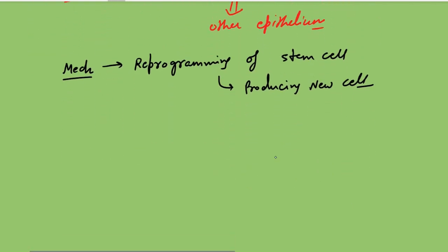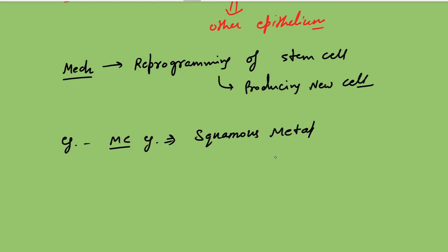Next we have examples. The most common example is squamous metaplasia. Squamous metaplasia is seen in smokers, those who smoke 10 to 20 cigarettes a day. That is our squamous metaplasia.